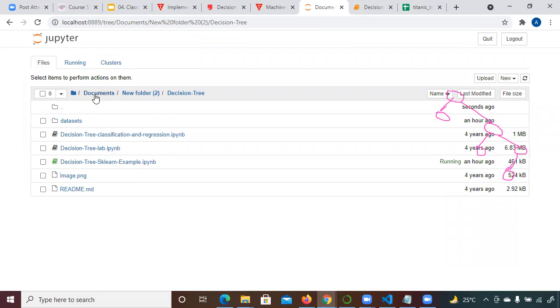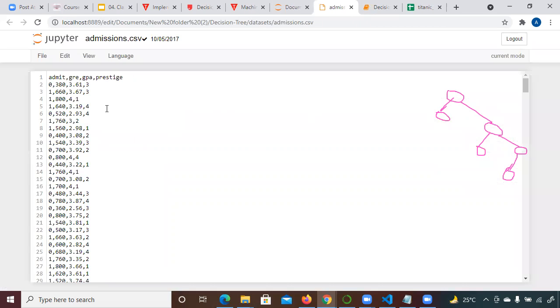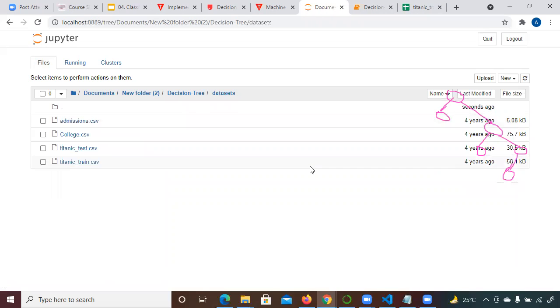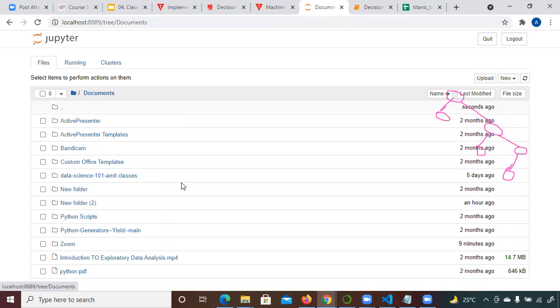Then you can run the file from the system, from the given path. Like here in my Documents, the new folder, decision tree, is my folder where my files are, and the dataset will also be there. It will take your system's default path.